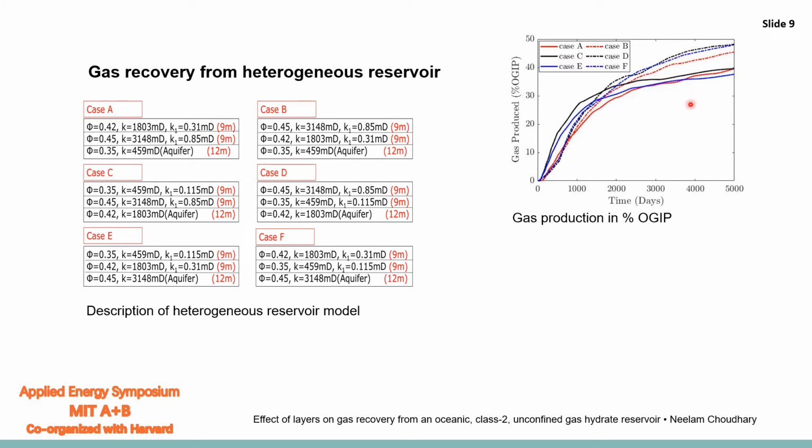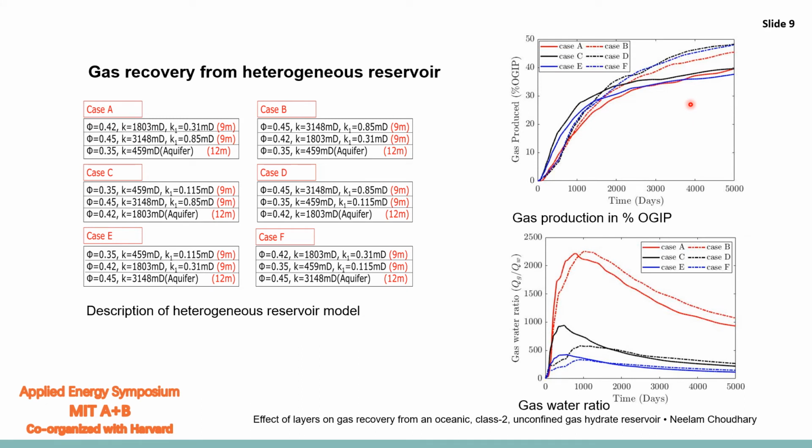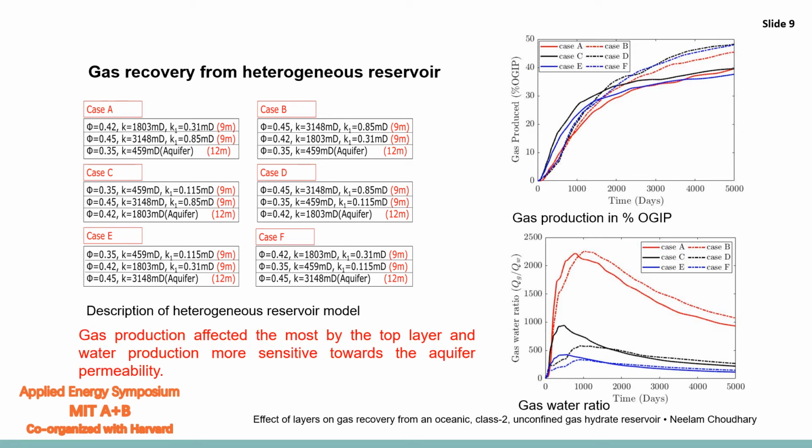When we look at gas water ratio, it shows that the water production is very low for case A and B, resulting into a high gas water ratio. This is because the water produced is sensitive towards the aquifer permeability. At low aquifer porosity, hence low permeability, the water production is less. So, the gas production from heterogeneous reservoir is affected the most by the top layer because the available enthalpy for dissociation from overburden contributes to the more gas recovery.